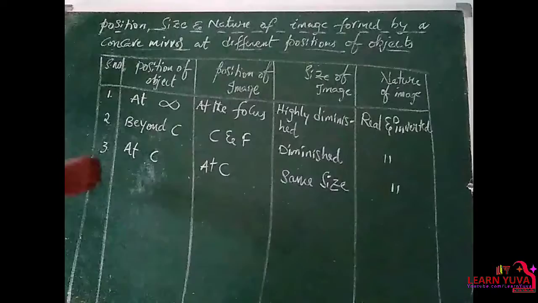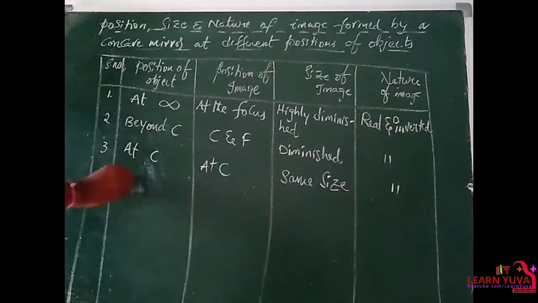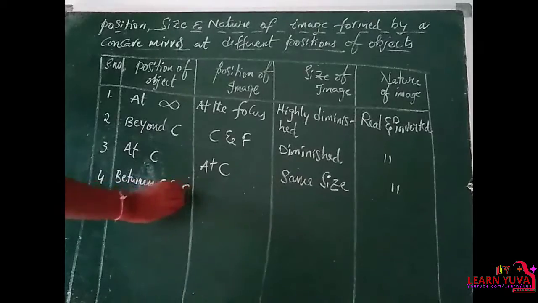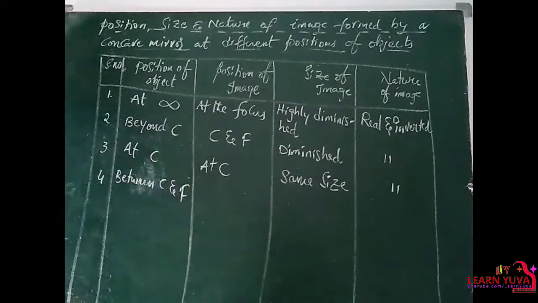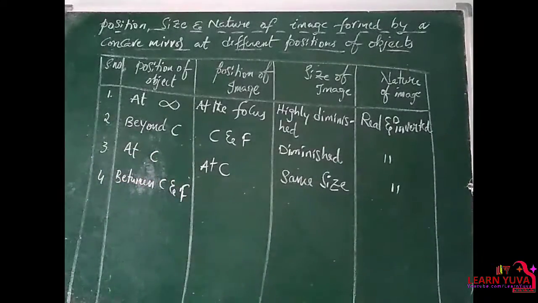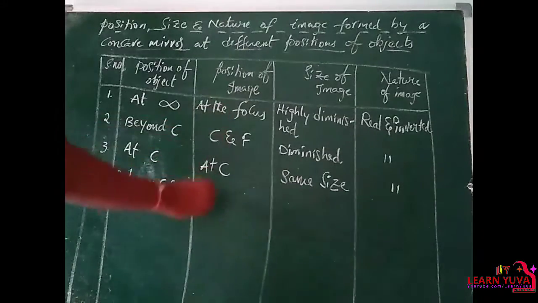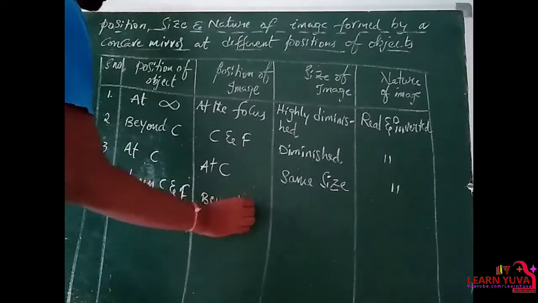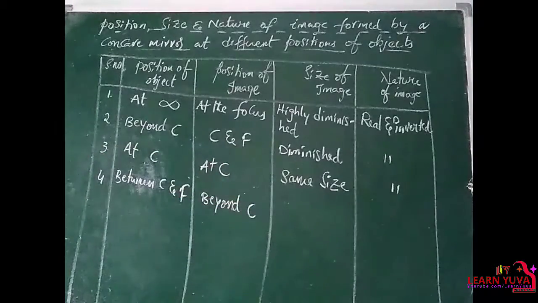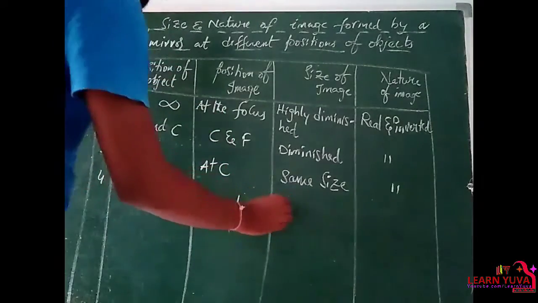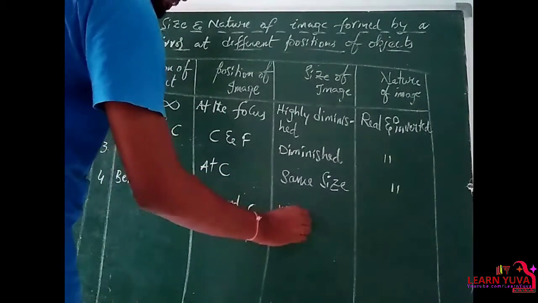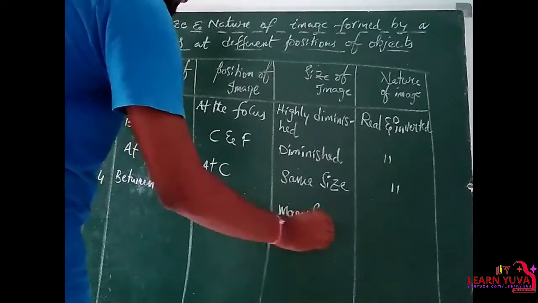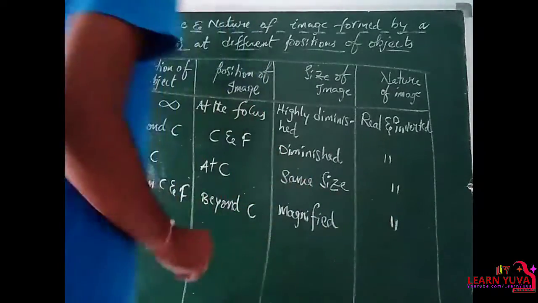Now, if the object is placed between C and F, that means between the center of curvature and the principal focus, the image formed is beyond C. C means center of curvature. The size of the image is magnified, and it is also a real and inverted image.